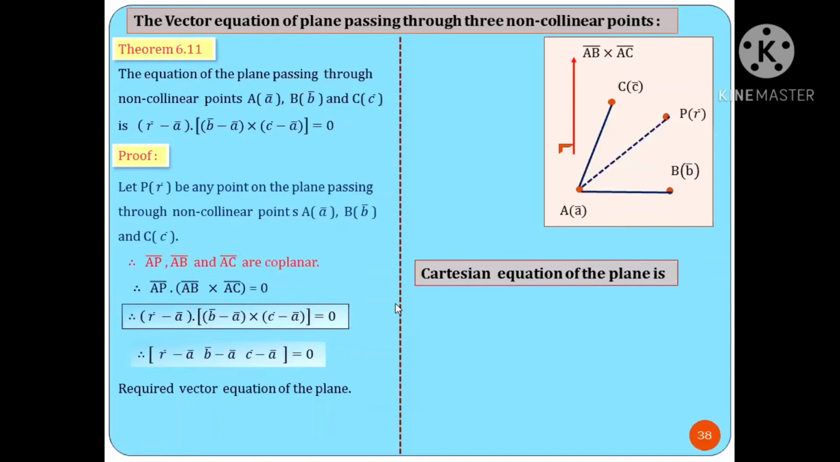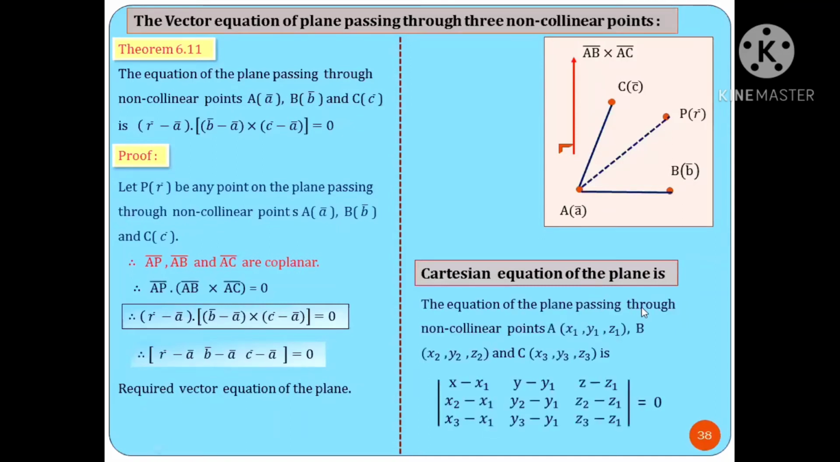Let us continue with the Cartesian equation of the plane. Directly we write the equation in determinant form. Check points A, B, C. These are the three non-collinear points. So the statement is expressed as: the equation of the plane passing through non-collinear points A of x1, y1, z1, B of x2, y2, z2, and C of coordinates x3, y3, z3 is.